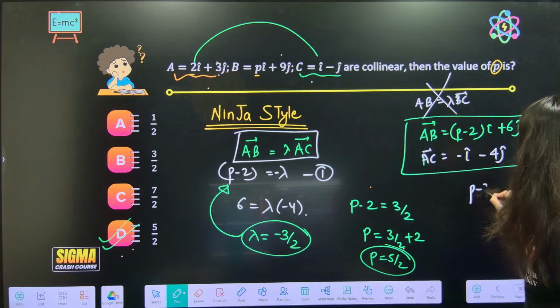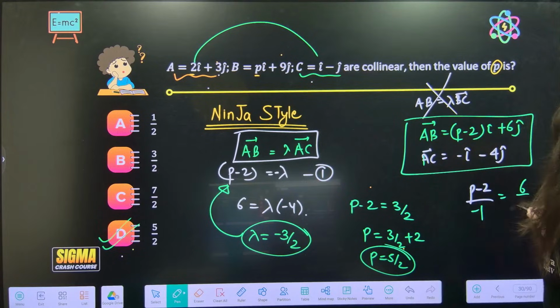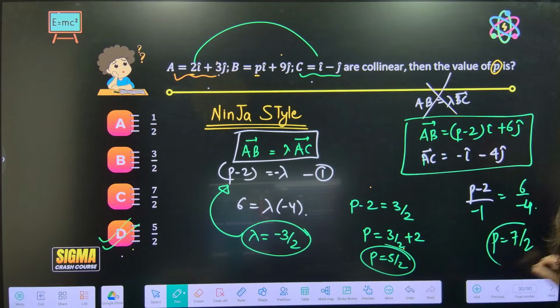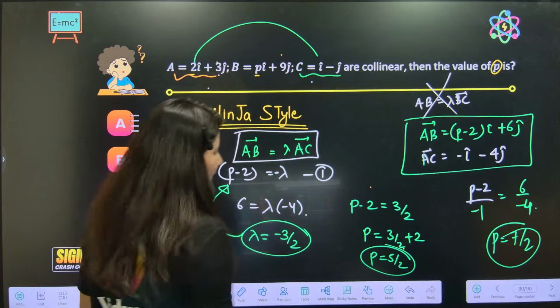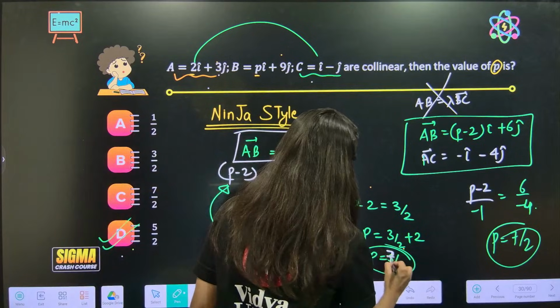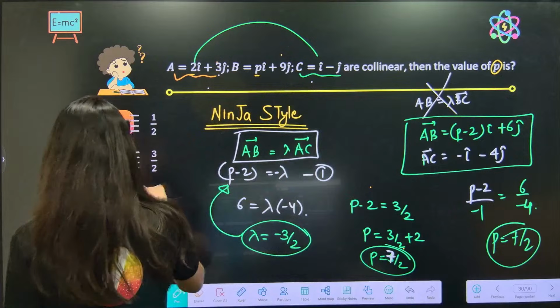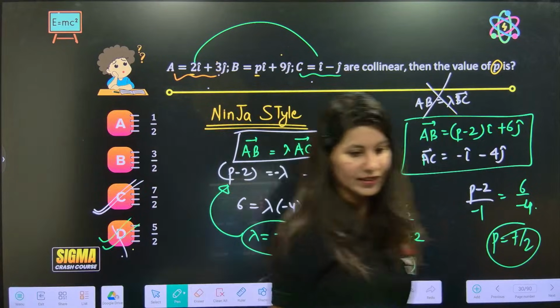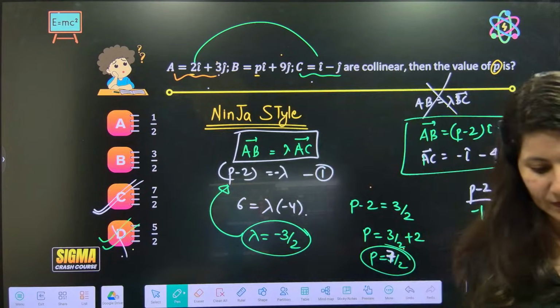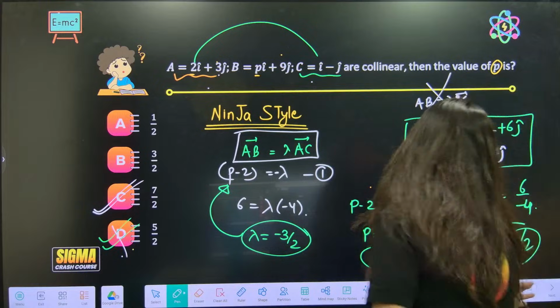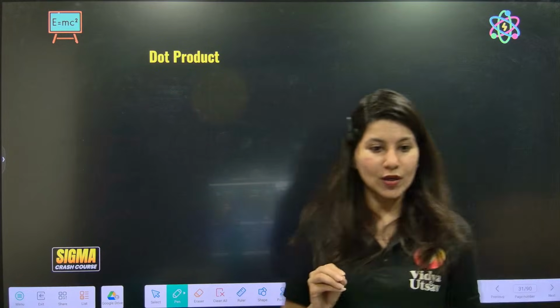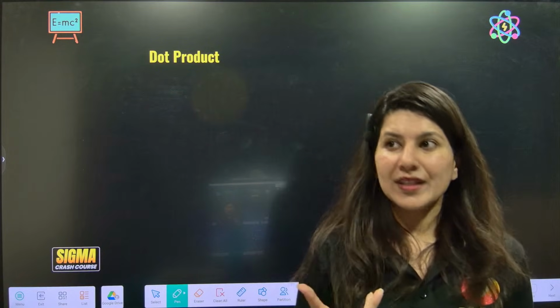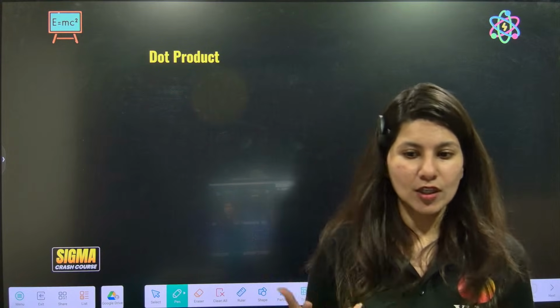Now once you have written this, just take the proportion. So P minus 2 upon minus 1 is equal to 6 upon minus 4. If you solve this, P will be 7 by 2. Okay? Right? So this is, yes, 7 by 2. So not 5 by 2, 7 by 2. Okay. Clear? Everybody? Yes? Okay.